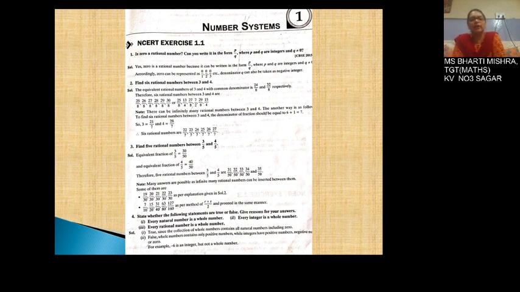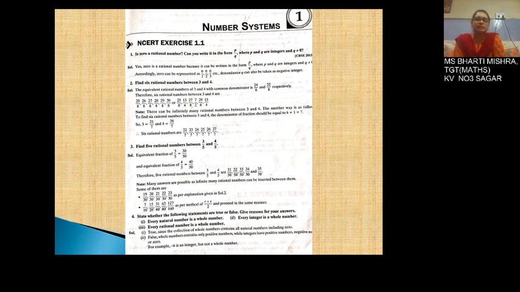So 3 upon 5 multiplied by 6 comes to be 18 upon 30, and 4 upon 5, when we multiply the numerator and denominator by 6, comes to be 24 upon 30. So this can also be written as 5 rational numbers between 3 upon 5 and 4 upon 5 as 19 upon 30, 20 upon 30, 21 upon 30, 22 upon 30 and 23 upon 30.